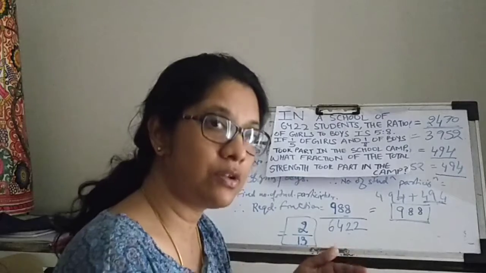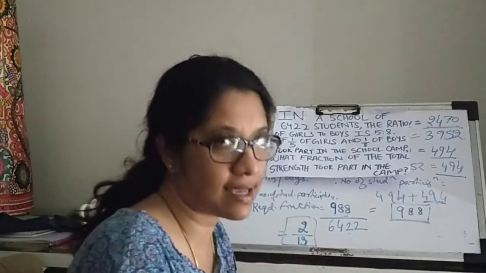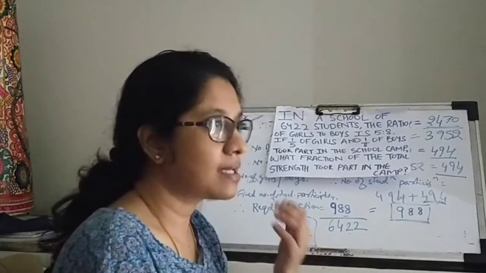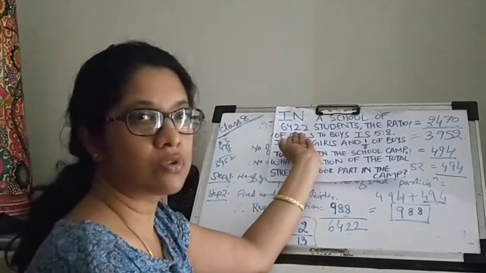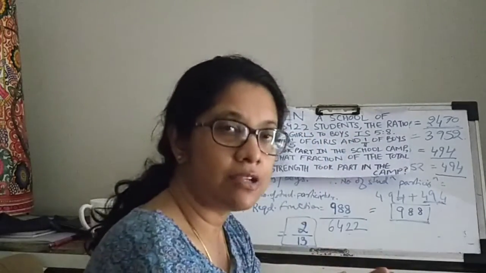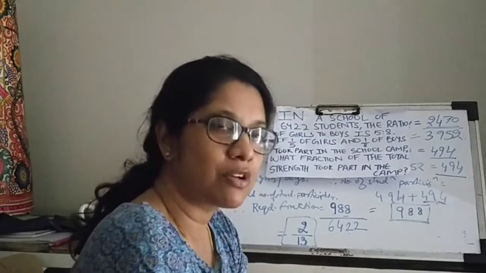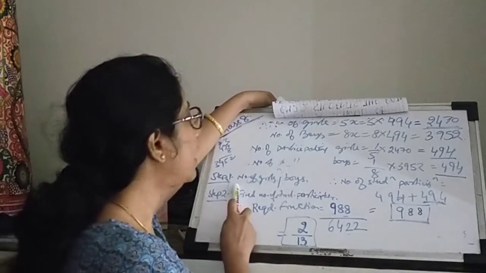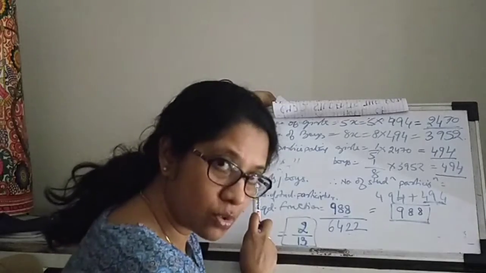So from here I know how many girls are there in total? 5x. How many boys are there? 8x. Once I know the number of girls and number of boys, I can simply add it up and equate it to 6422 to calculate the value of x, from which I'll further calculate the number of boys and number of girls. So that is step 1.